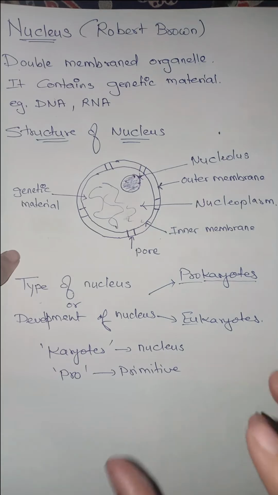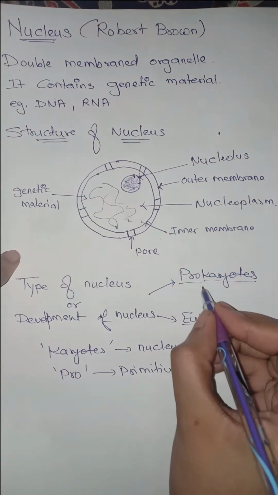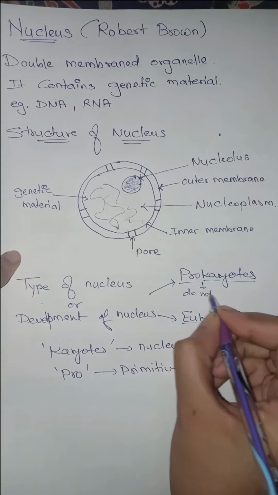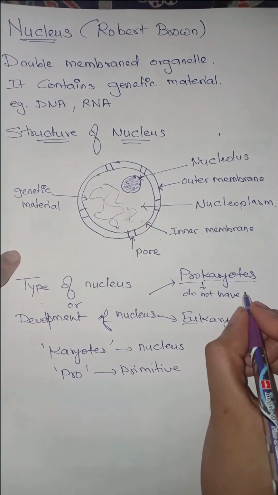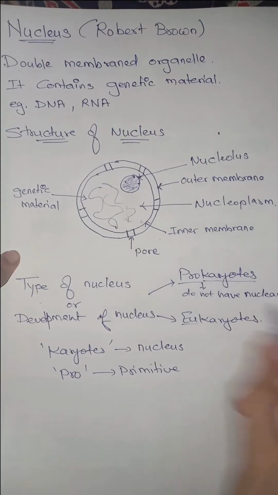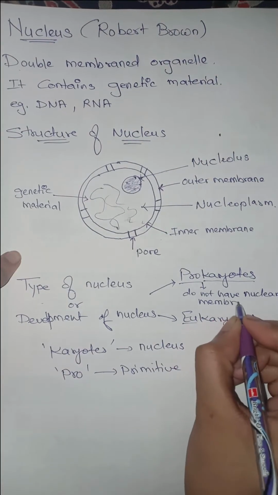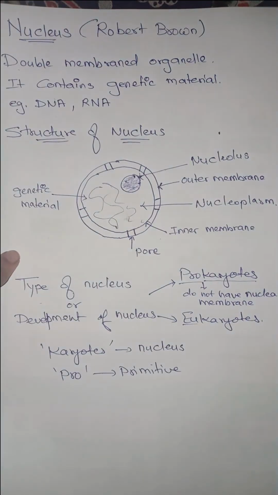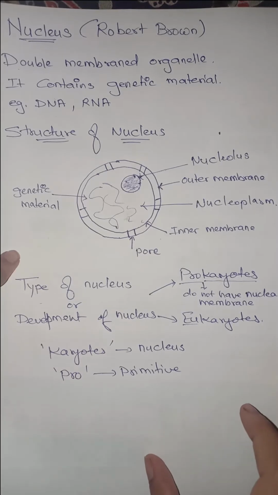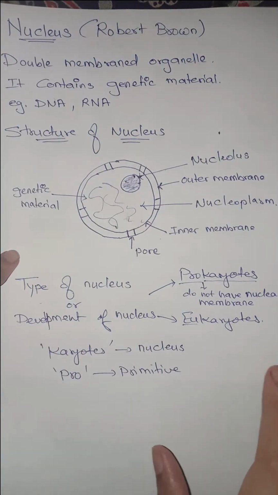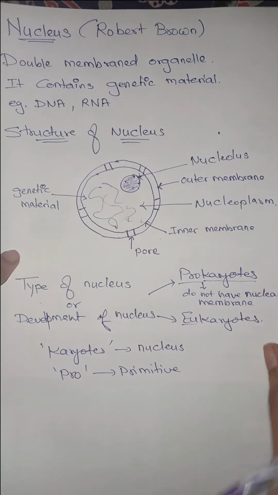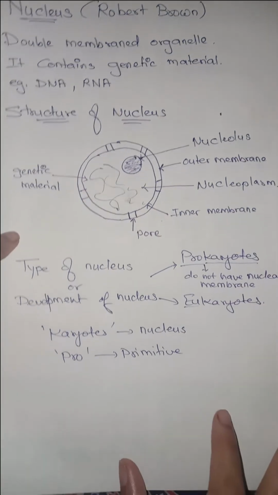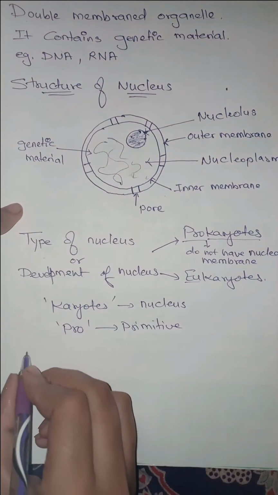Prokaryotic cells do not have a well defined nuclear membrane. The nuclear membrane is not present in prokaryotes, but we will talk about prokaryotes and eukaryotes and their differences in later videos. For right now, in this video, we are only going to talk about the nucleus. Now let's move to the functions of the nucleus.